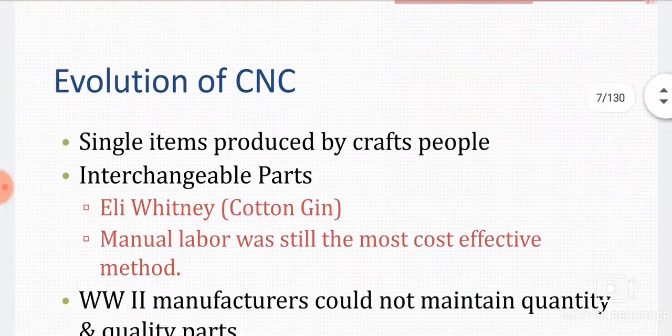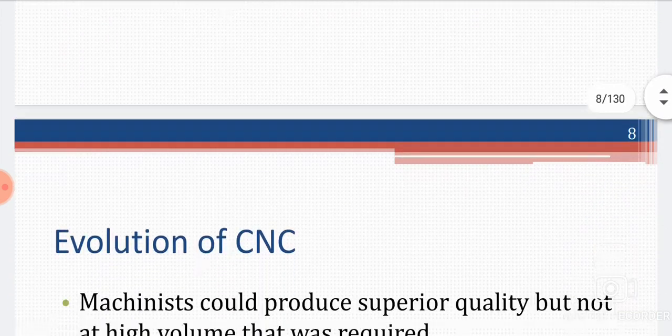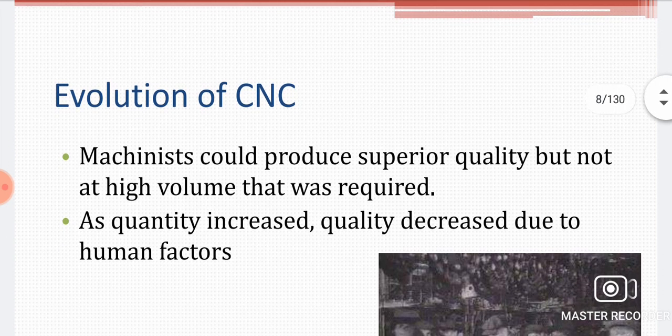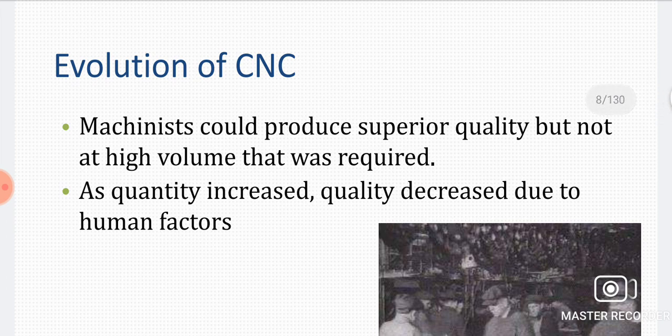Next, evolution of CNC. A single item was produced by craftspeople, then interchangeable parts. Eli Whitney, cotton gin. Manual labor was still the most cost-effective method. In World War 2, manufacturers could not maintain quantity and quality of parts. A machinist could produce superior quality, but not at the high volume that was required. As quantity increased, quality decreased, due to the human factor.